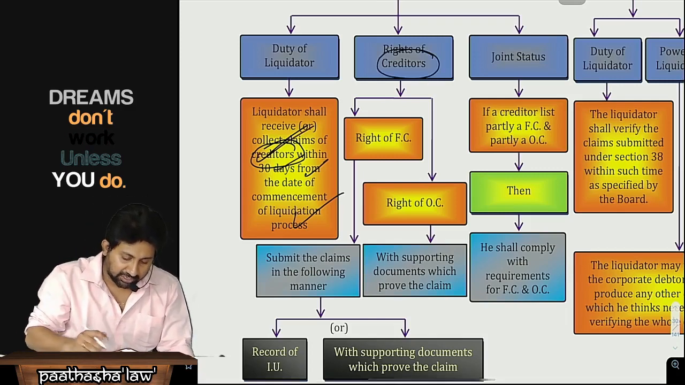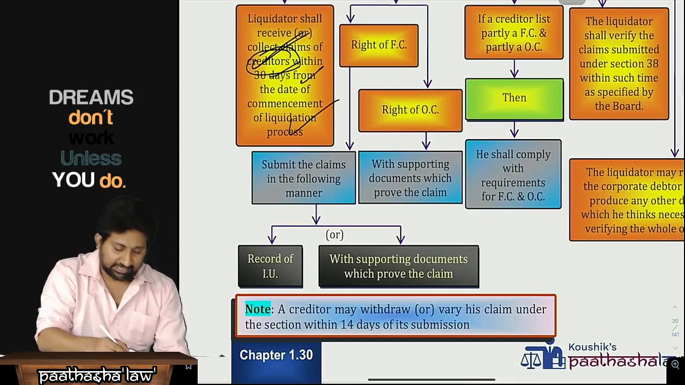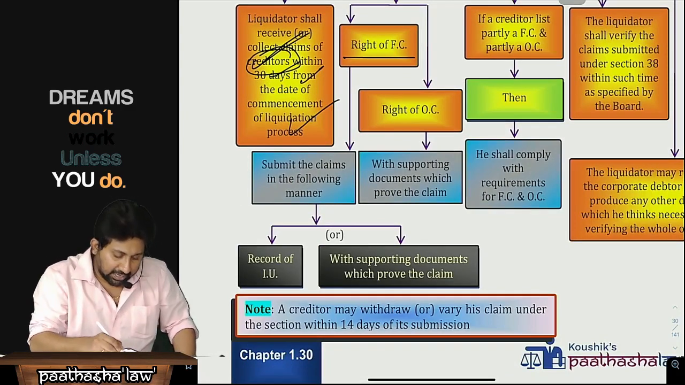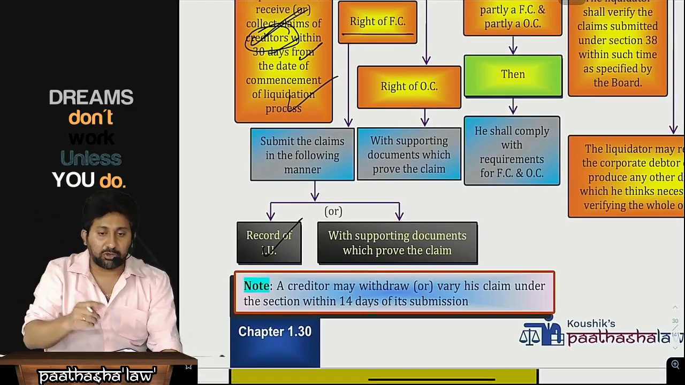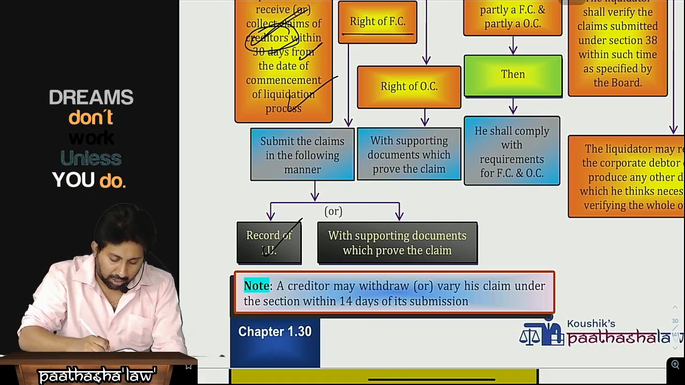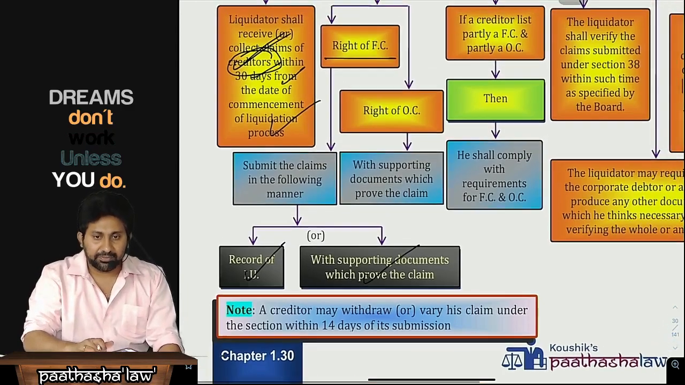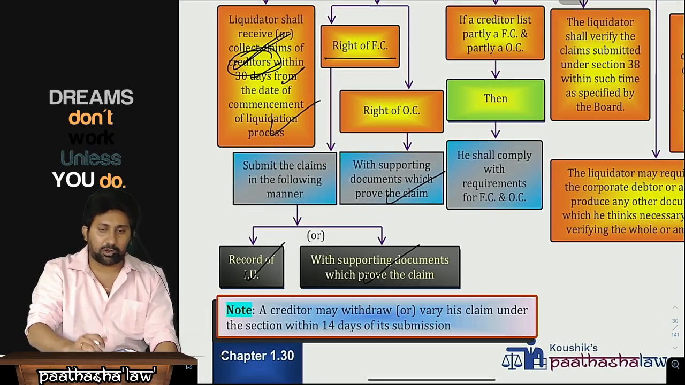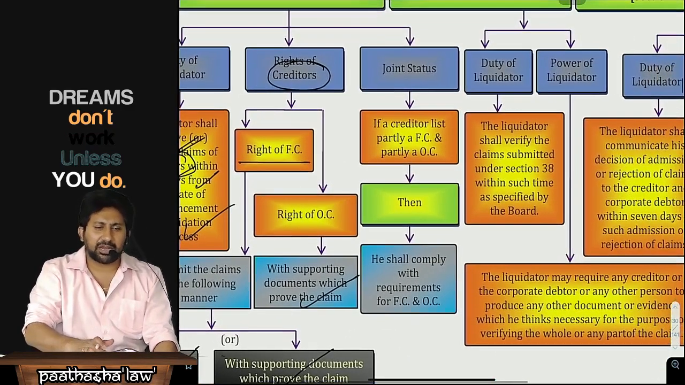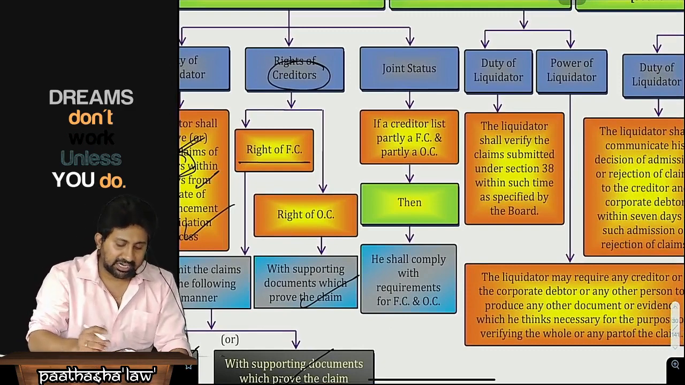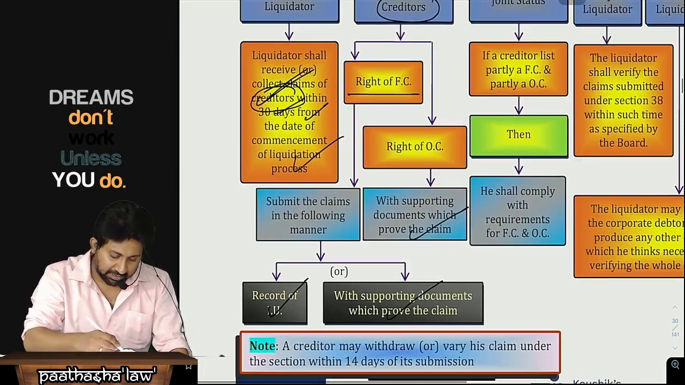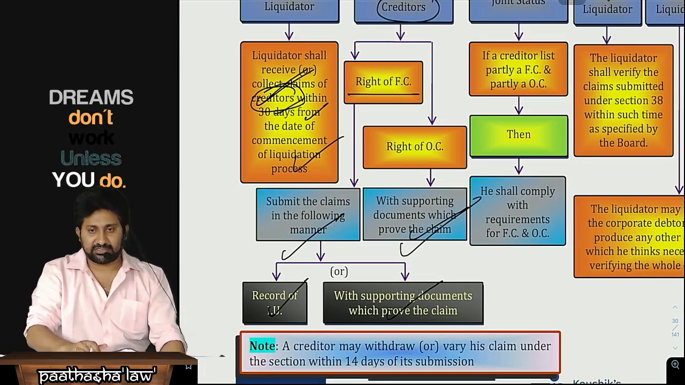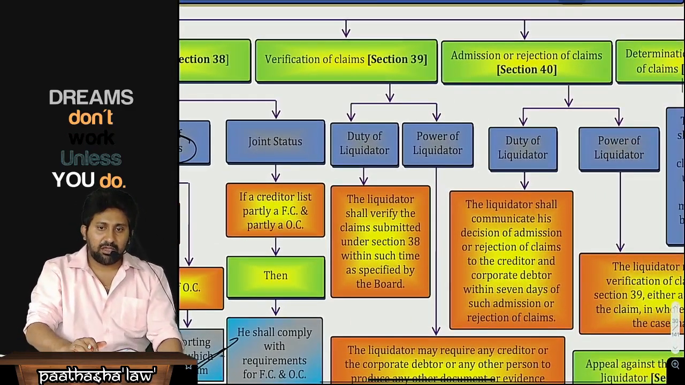Rights of creditors. Now we will see. Right of a financial creditor: submit the claims in the following manner. They can submit through the IU, information utility, or any other supporting documents. Right of an operational creditor: only supporting documents to prove their claim. Separately in the IU it is impossible. Joint status: if I am both FC as well as OC, then he will comply with the requirements of both. Next issue, verification of claim.